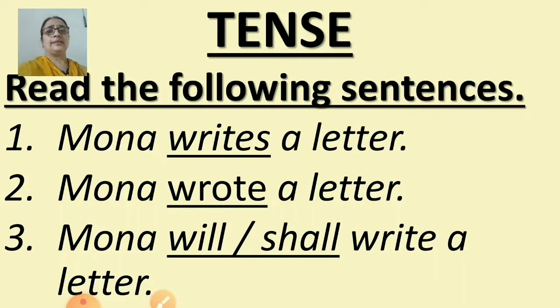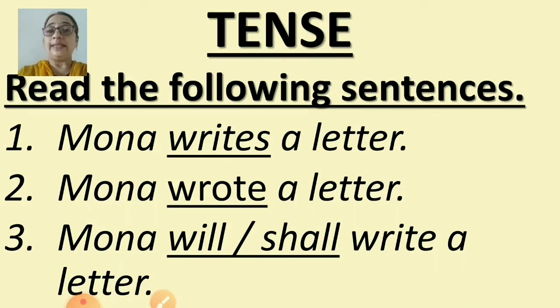These three sentences are given. Read the following sentences. You have to read it with me. First sentence, Mona writes a letter. Second, Mona wrote a letter. And third, Mona will or shall write a letter.